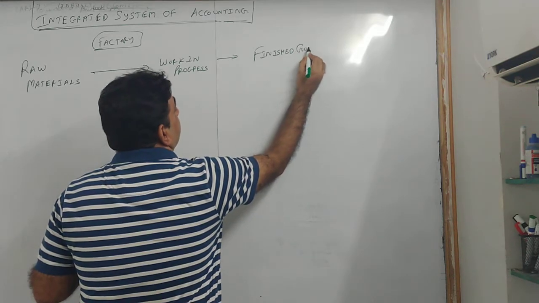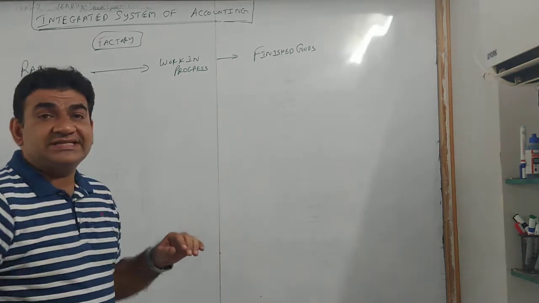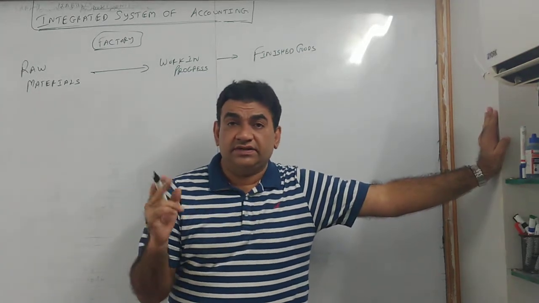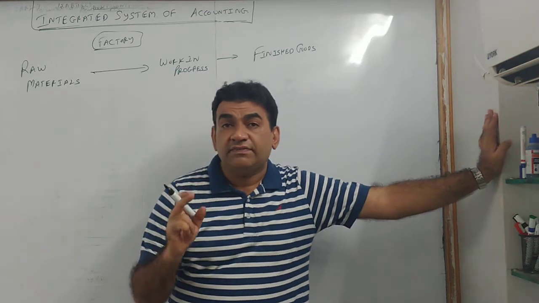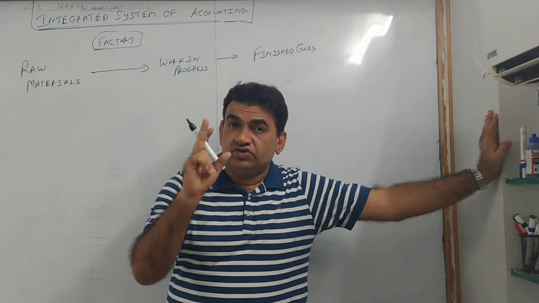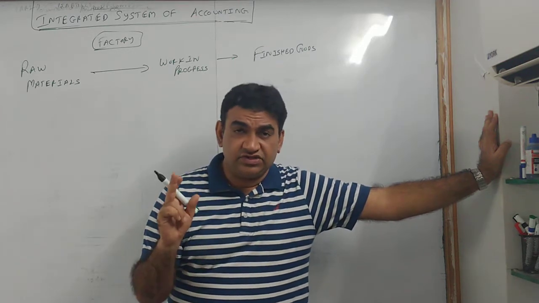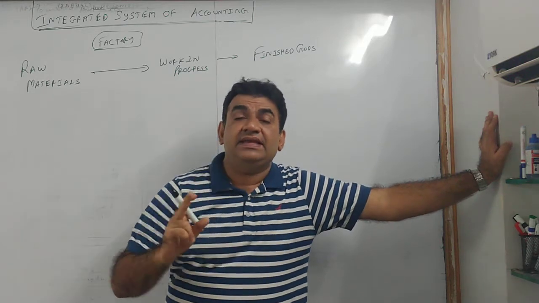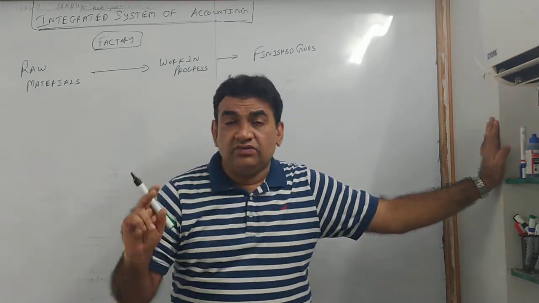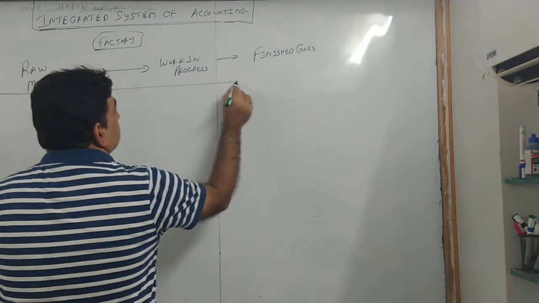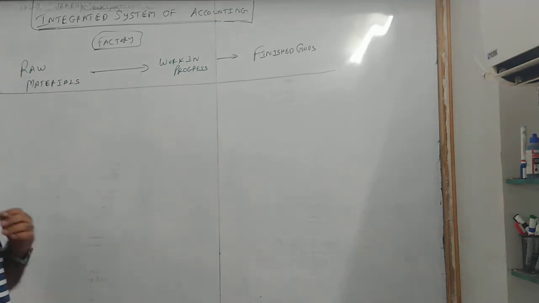Finished goods is the final product which is ultimately sold to the customer. So when you have your manufacturing process, there are 3 types of stocks: raw material, WIP, and finished goods. Now this is basic, you all know. Now understand this, because when I pass the entries, your entries will be based on that.